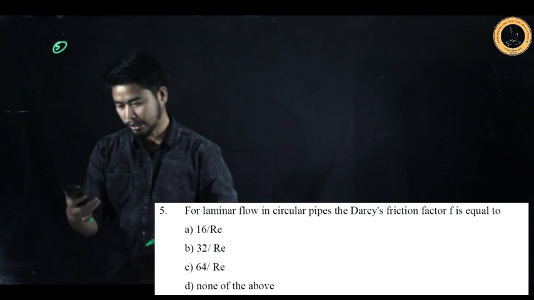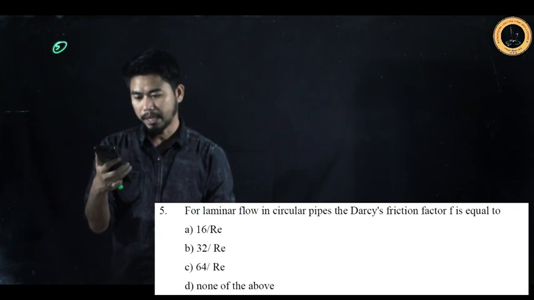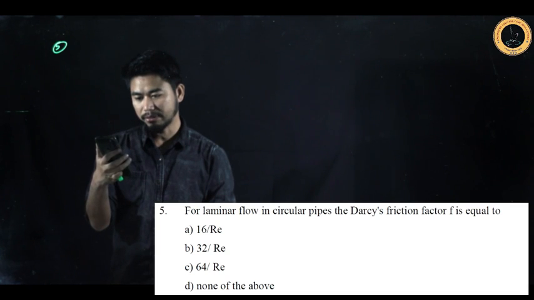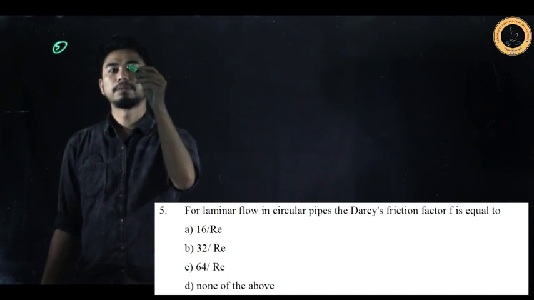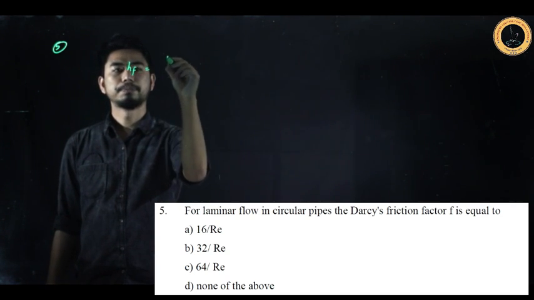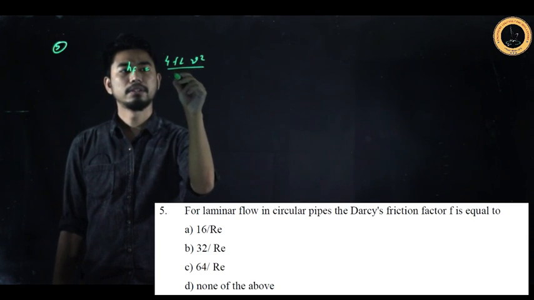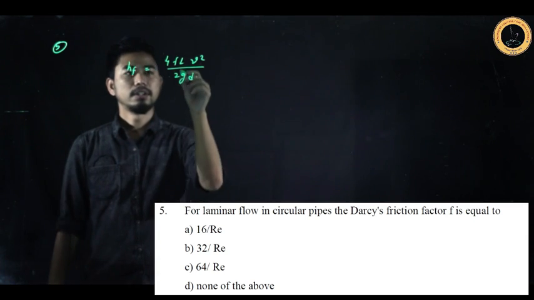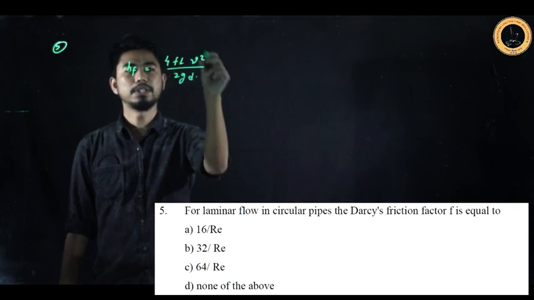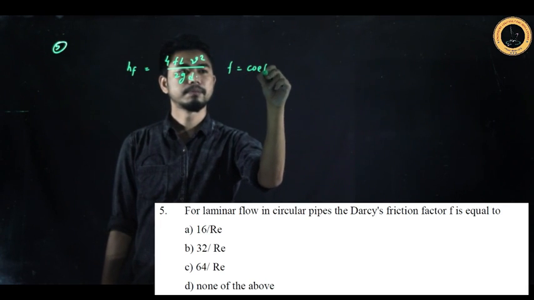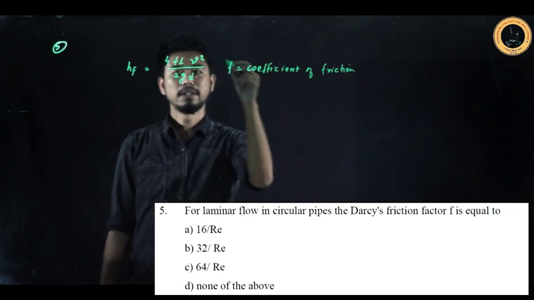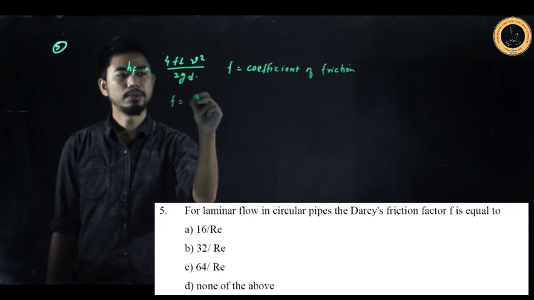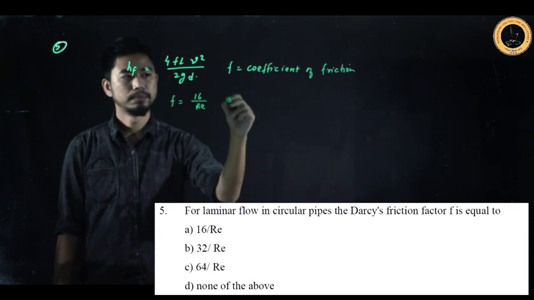Let's analyze question number 5. The question says, for laminar flow in circular pipes, the Darcy friction factor F is equal to which one? If you remember or recall, in Darcy's formula, the head loss because of friction is 4FL V square by 2GD. In this formula, F is the coefficient of friction, and its value is 16 by Re for laminar flow.